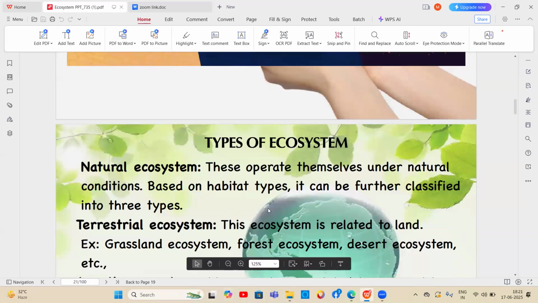Next, the structure of the ecosystem, that is, the types. Another one is the types of ecosystem. Again, this ecosystem